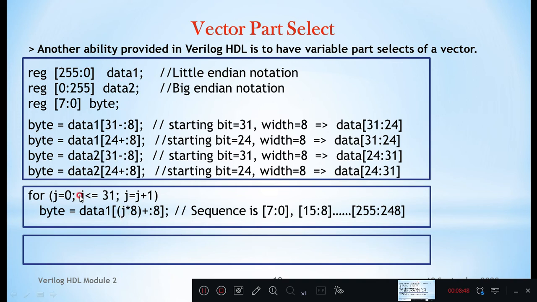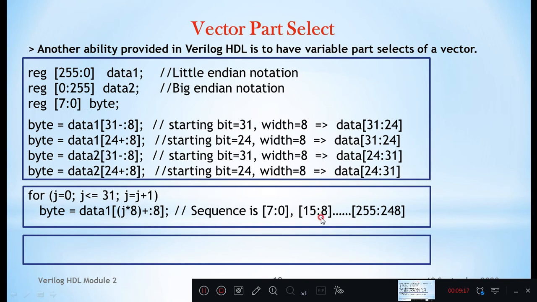For the first time when j is 0, 0 into 8 will become 0, 0 plus 8 locations means 7 to 0. 0 plus colon 8 for data 1 is 7 colon 0. When j becomes 1, it starts from 8, 8 plus again 8 locations including 8 means 15 colon 8.